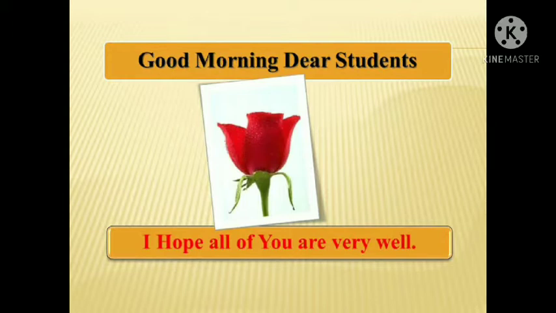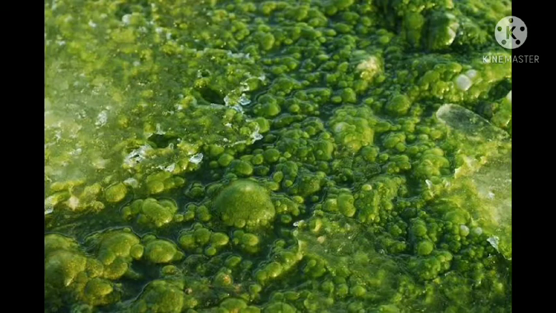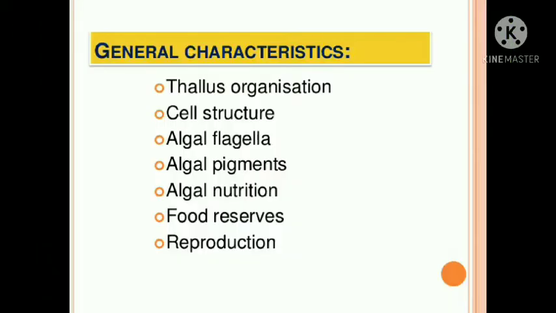So, dear students, in this video, we will study about algae, and the general characters of algae. You know, my dear students, the body of the algae is haploid, and the body is also thallus-like. Means the body of multicellular algae is thallus-like. It is not differentiated into root, stem and leaves. As you can see in the picture, you cannot differentiate where is root, stem and leaf.